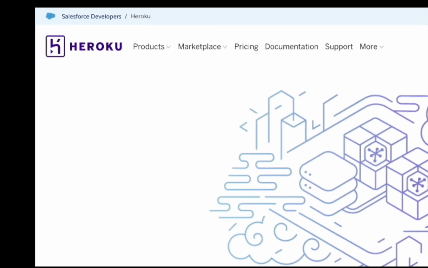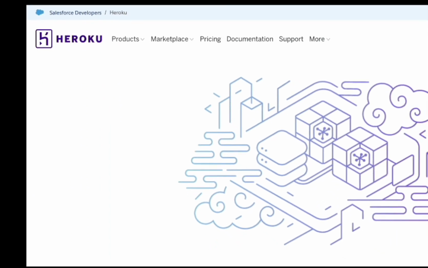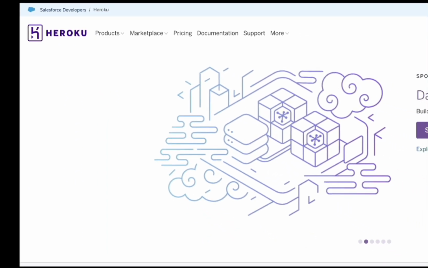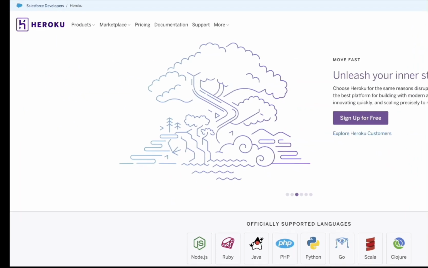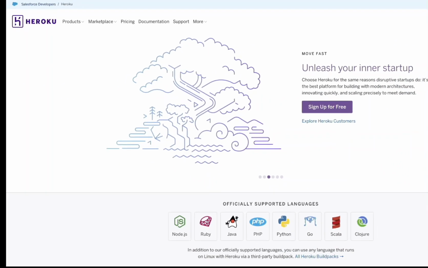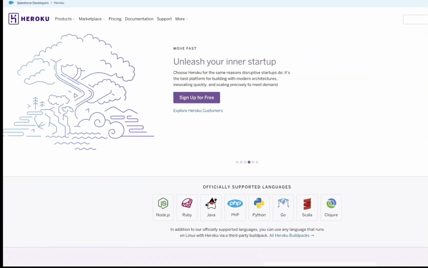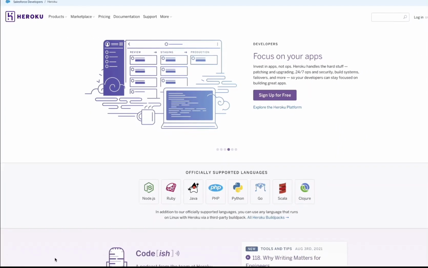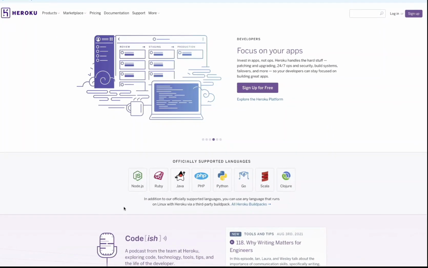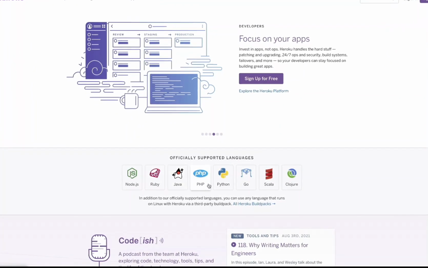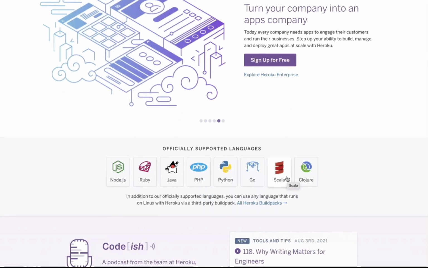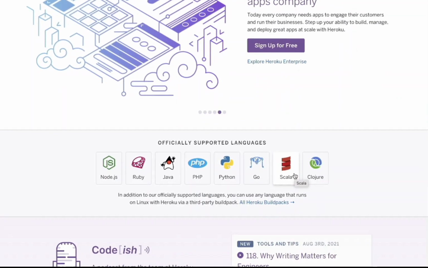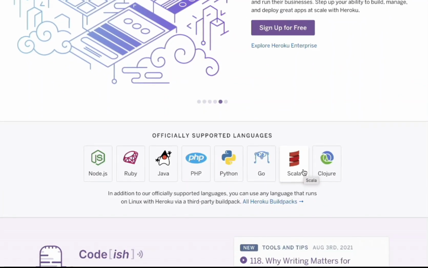Now, most of those places that require you to push a full stack application, some of them require a credit card. Heroku does require you to put in a credit card if you're going to use one of those dynos, one of those resources that include a database. But you can deploy applications in Node.js, Ruby, Java, PHP, Python, Go, Scala, Clojure, and a lot of different languages on Heroku. The downside is that if you're using the free plan, then your app might go to sleep,